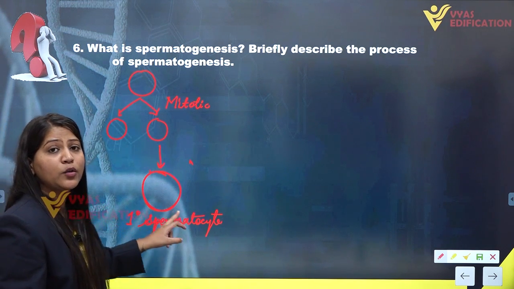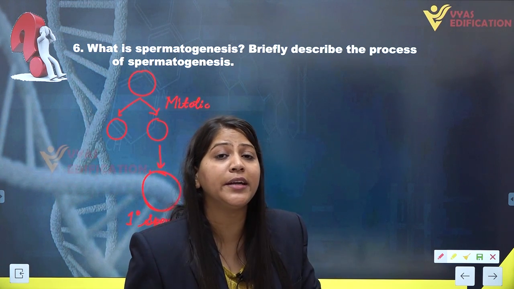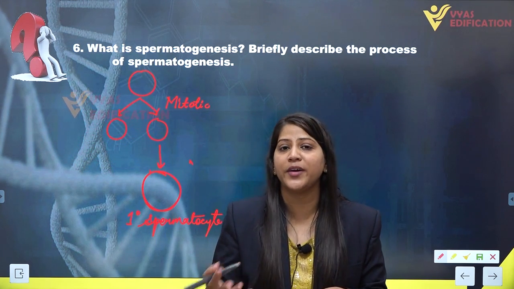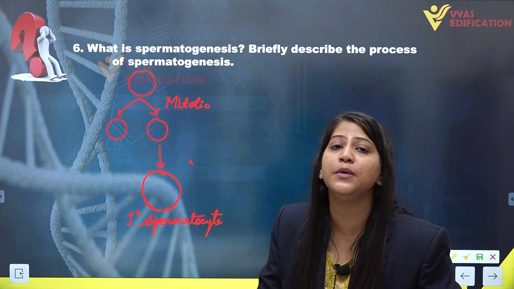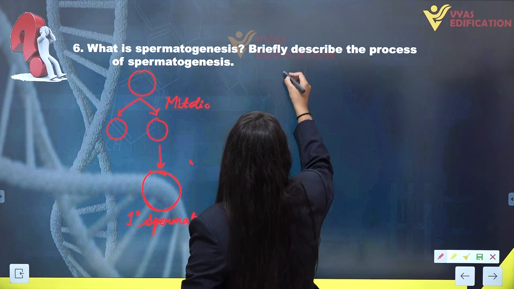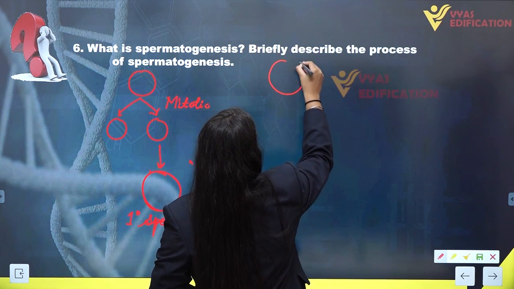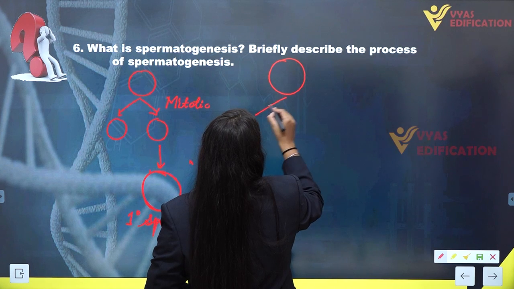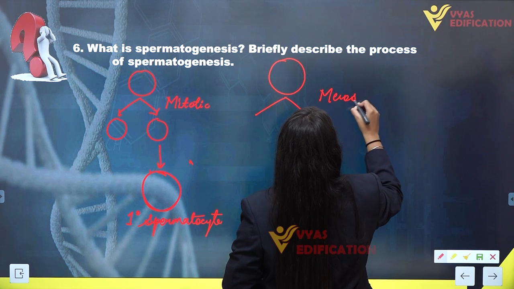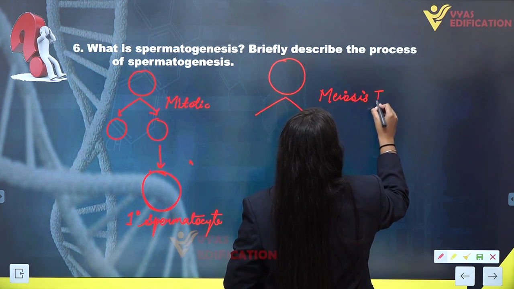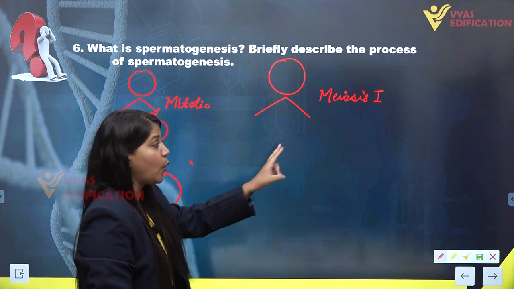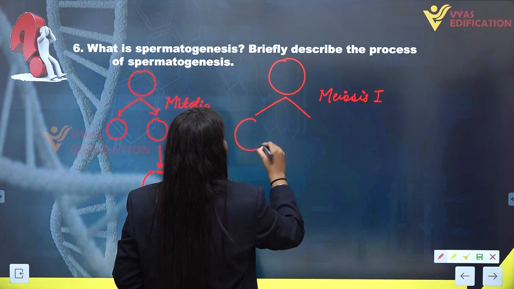This primary spermatocyte will undergo meiotic division, and as we know, meiotic division occurs in two phases, meiosis 1 and meiosis 2. So first of all, this primary spermatocyte is undergoing the first meiotic division, that is meiosis 1, and producing two cells.